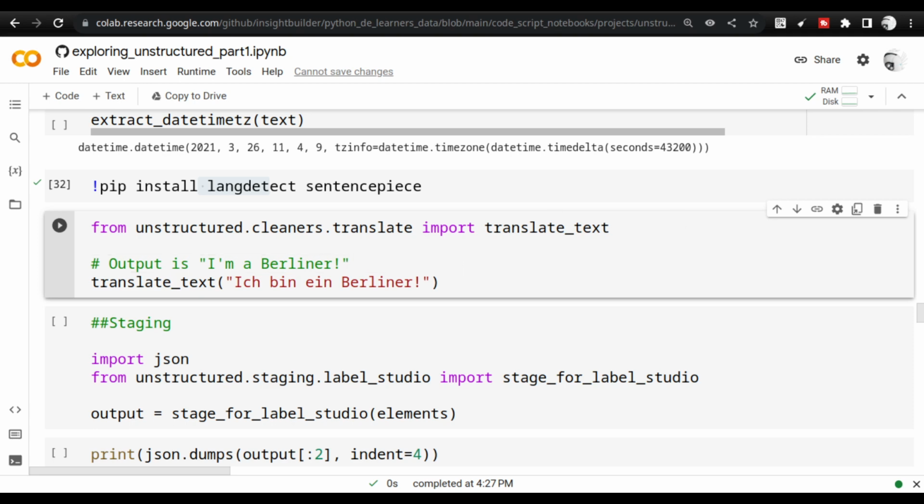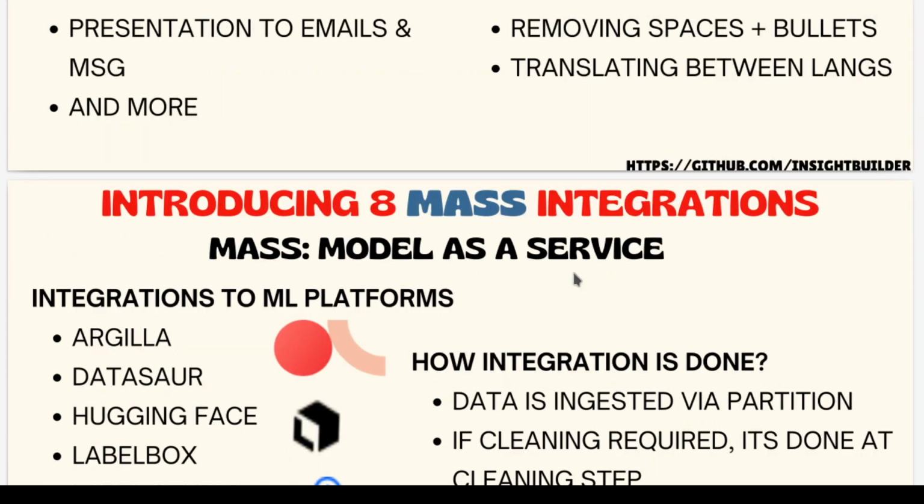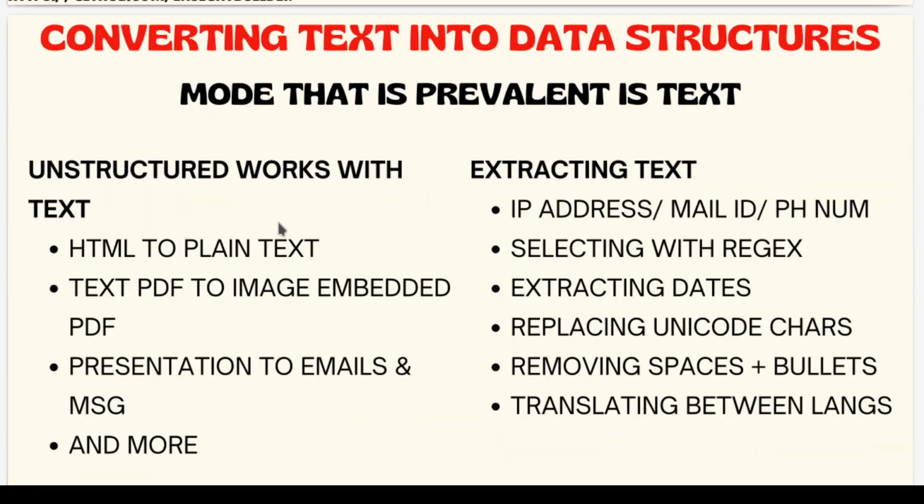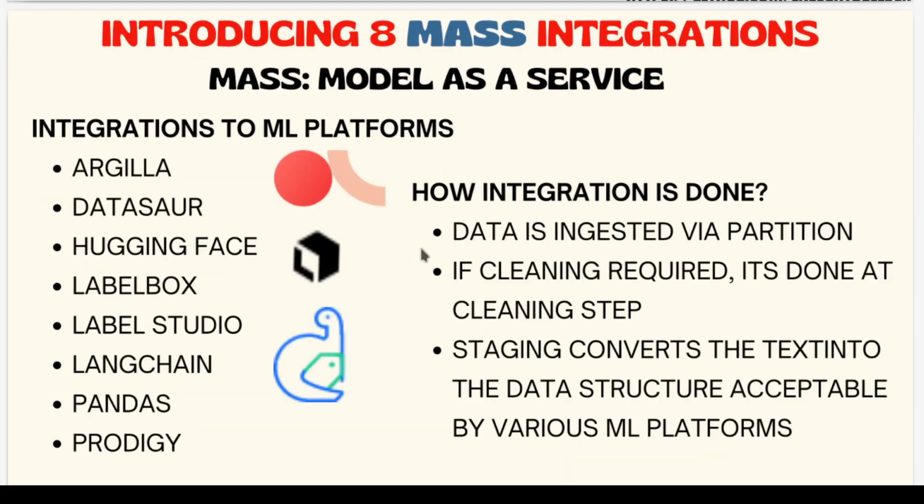So let me go to a PDF for a moment. As I was explaining, unstructured works on various kinds of text files and various formats of text files, and it can extract whatever details are inside the text file. So we saw these things now. Next, what we are going to do is see how to take this extracted data and push it to all these various ML platforms.